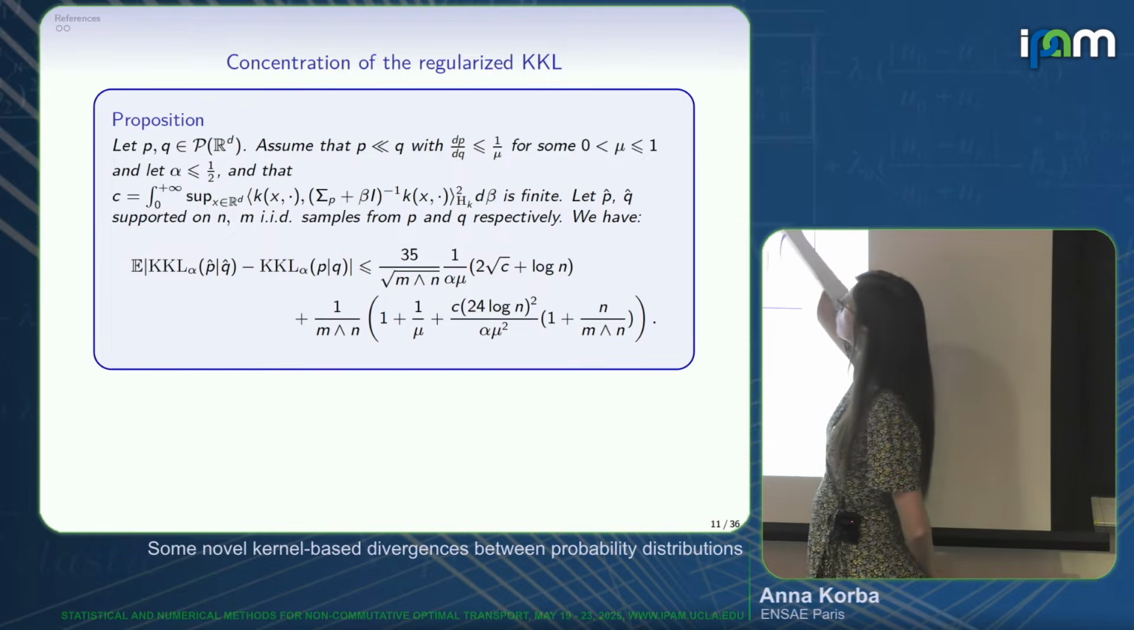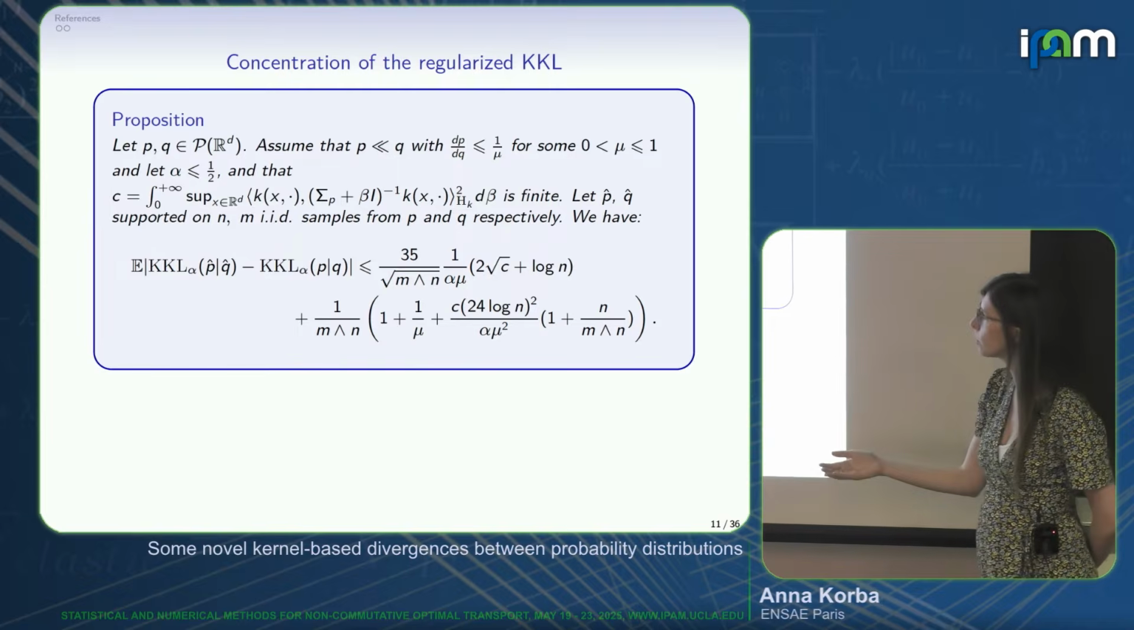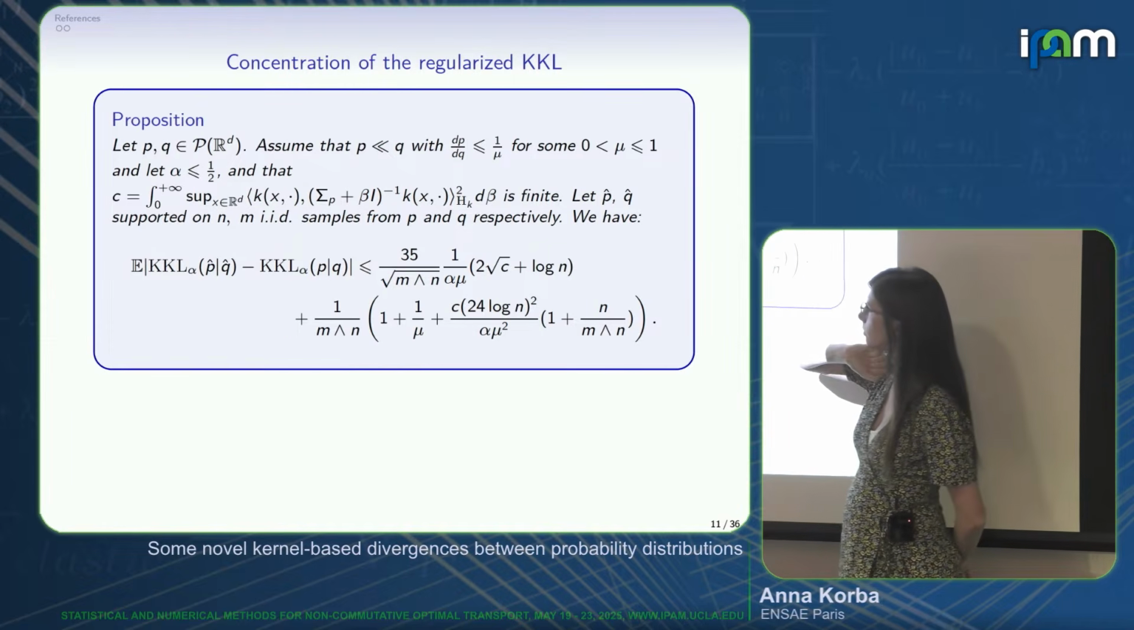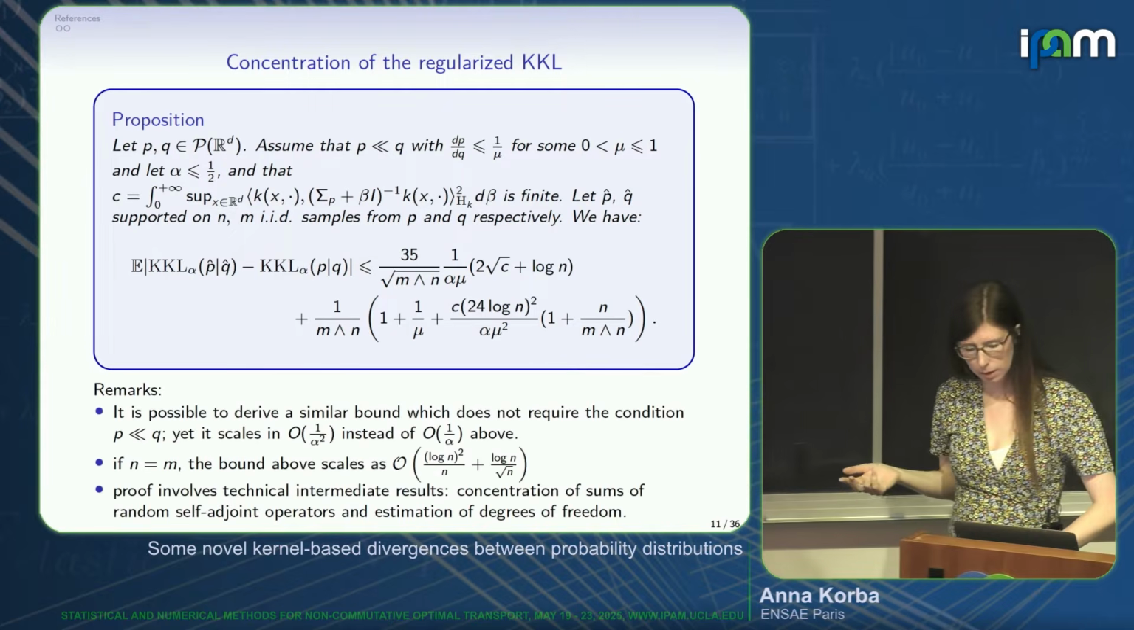And if you consider two empirical versions of P and Q, supported on M and N samples, we could get the following bound. Okay, so you see it involves M and alpha. And a few remarks.